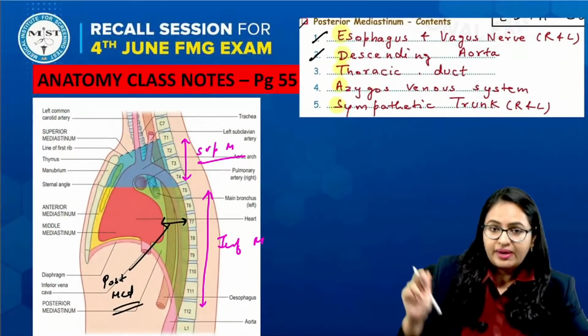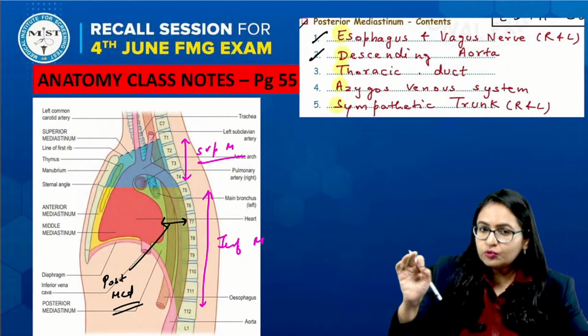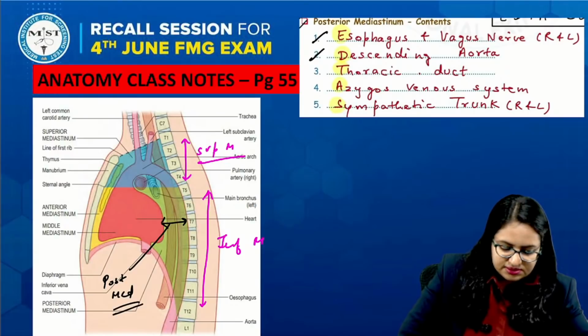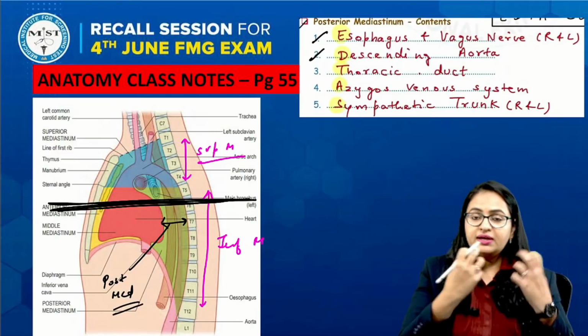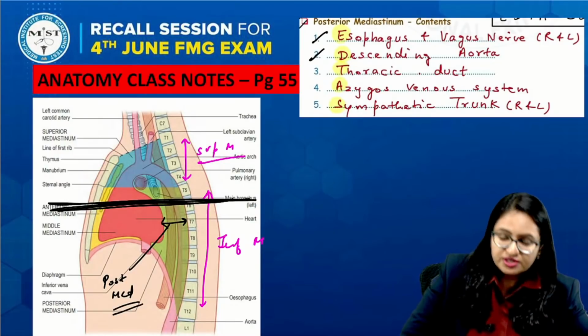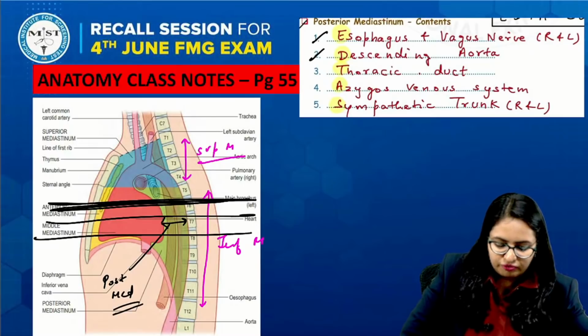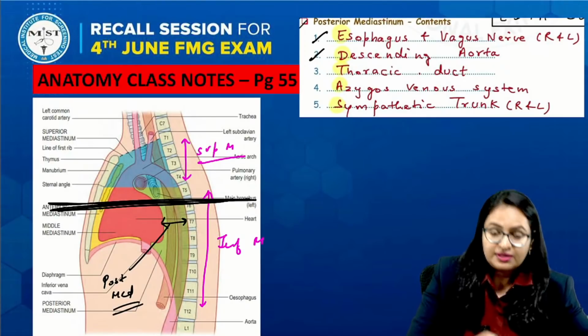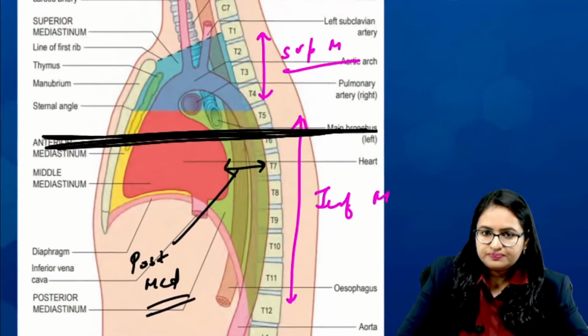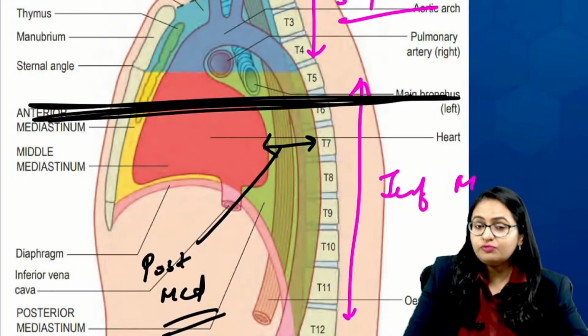Now I will come back to this image and help you identify these structures. Because the section is at this level, on the anterior side the heart section is there, and on the posterior side the vertebral column is there. Basically they are focusing on the posterior mediastinum. Now when you see this image, you will yourself tell what you see.